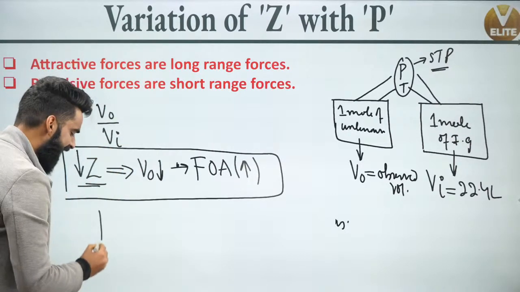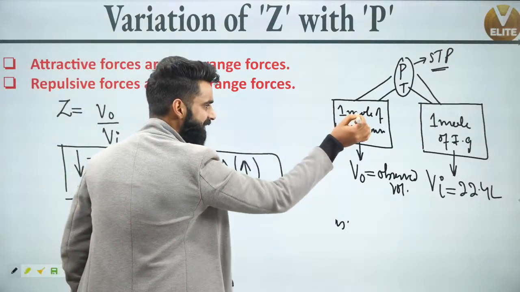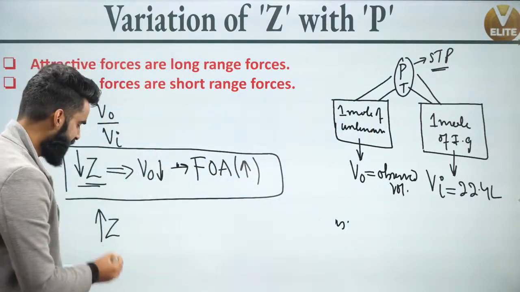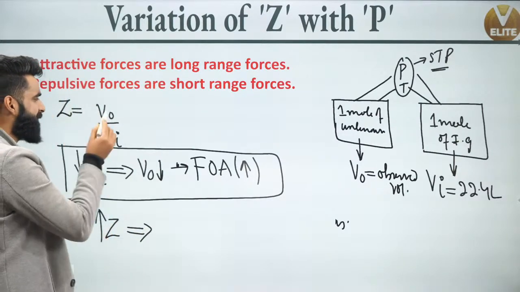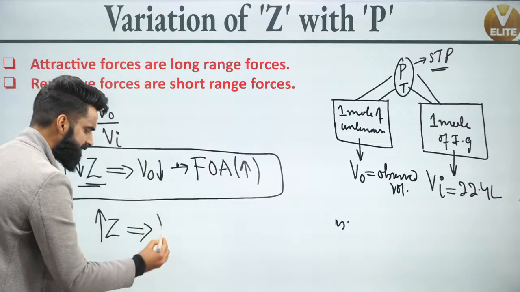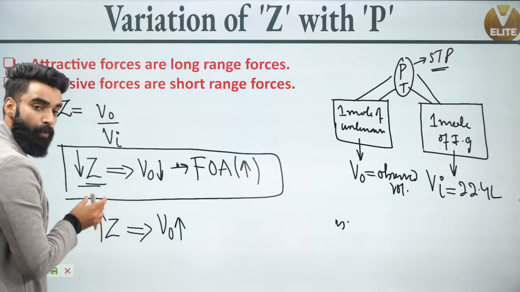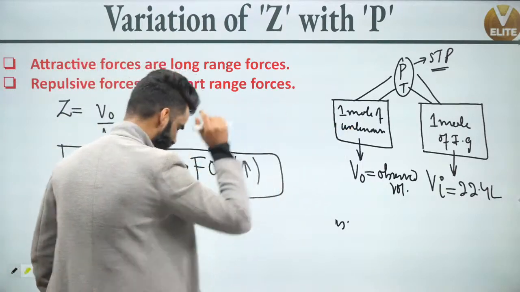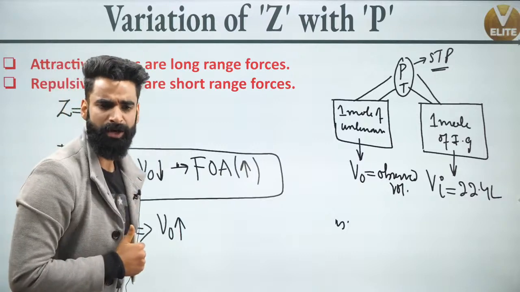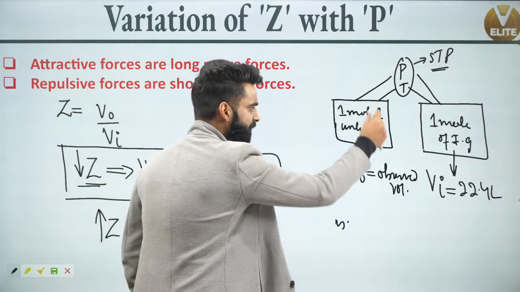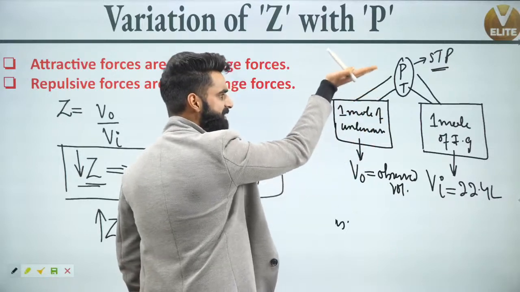Now people, if I increase the value of Z for this real gas which is inside the container, what does that mean? That means this numerator term is increasing, V naught is increasing. On increasing the value of Z for this gas, V naught value will increase. And what is this V naught? V naught is the volume of this real gas, correct? So the volume of this gas is increasing.